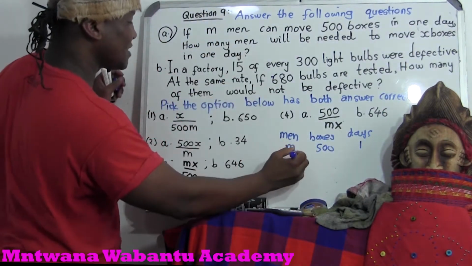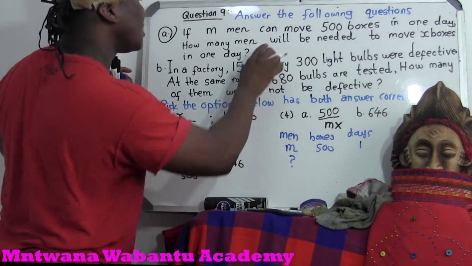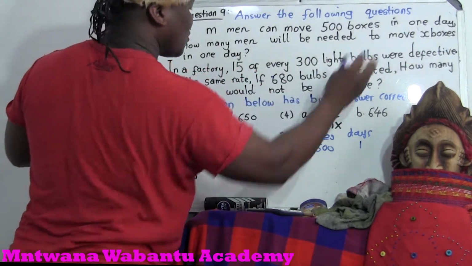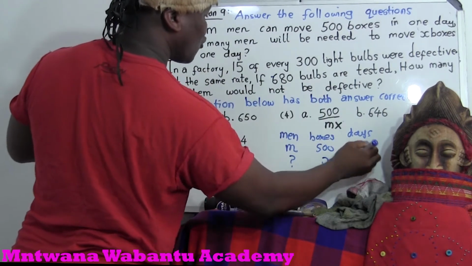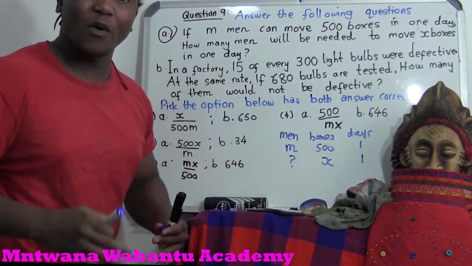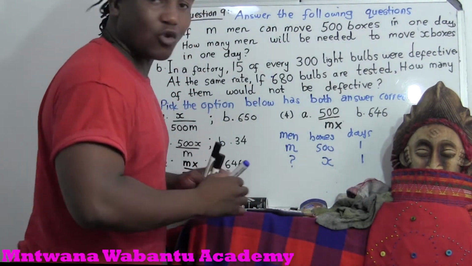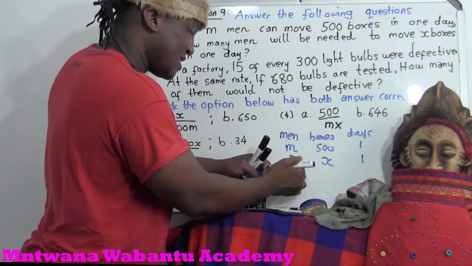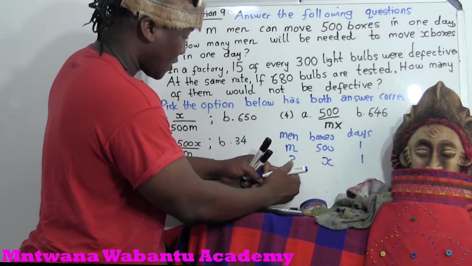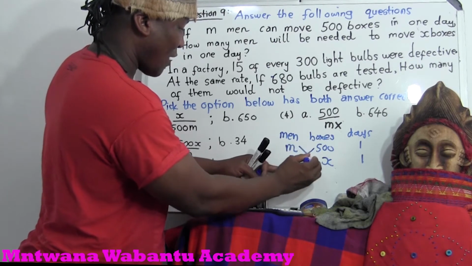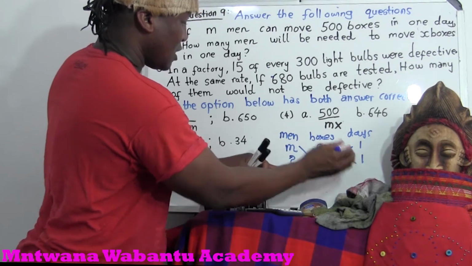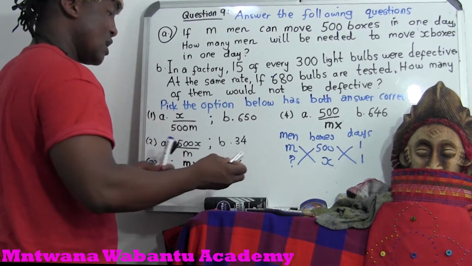How many men? It means we don't know this. How many men will be needed to move X boxes? The number of boxes now is X. How many days? 1 day. If it's 2, you write 2. If it's 3, you write according to what they have given to you. So what you want to do now, you cross. Remember, you're looking for how many. It means this question mark. So what you do, you cross. You write a cross here. You cross. And then you see how I cross.